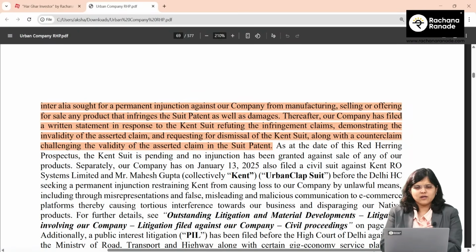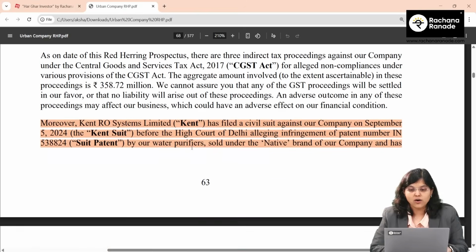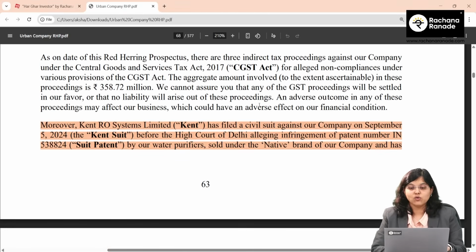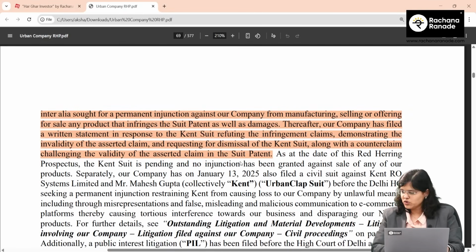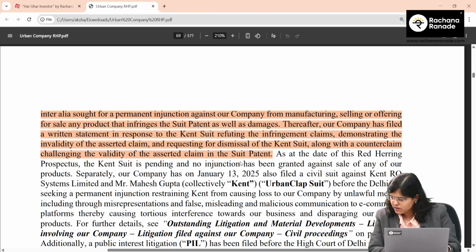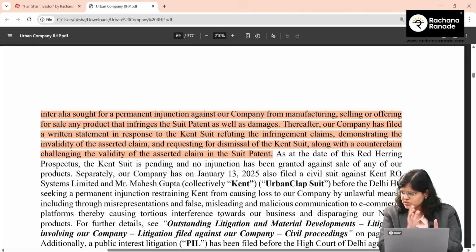So I just thought I should give you an example of what a civil suit could also look like. This is what they have mentioned in one of the litigation points as well, right? So that is it about the risks and the litigations. All in all, I hope you have understood a lot of points about the company.